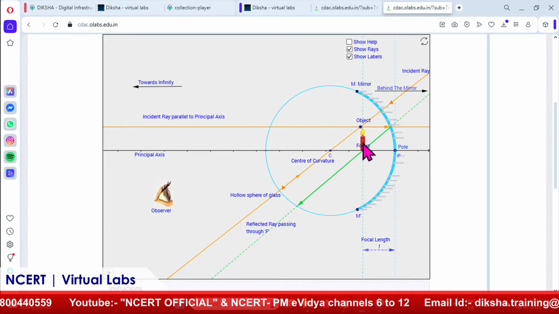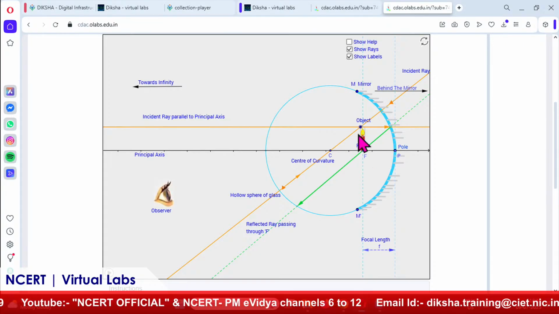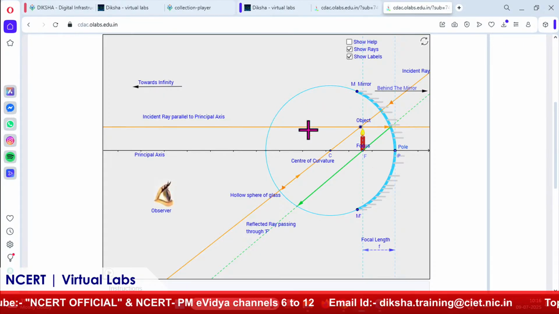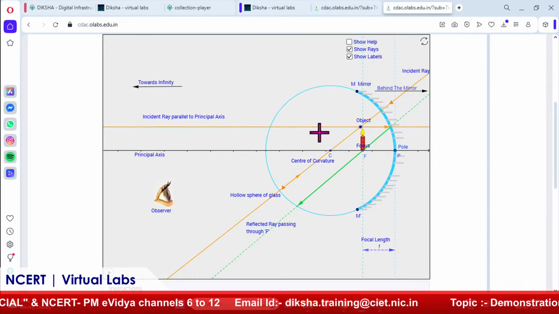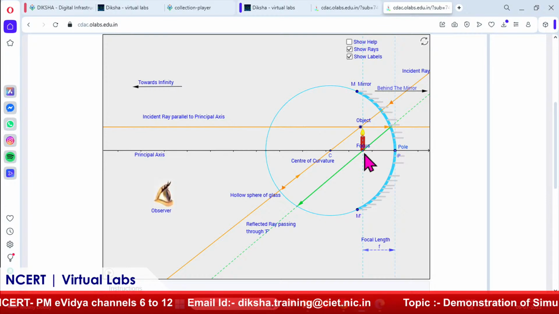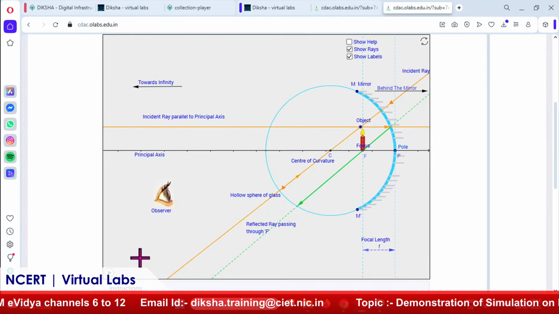Okay, right. Because the small source is kept at the focus, all the light is reflected in a parallel beam and gives a very strong beam, right. So, this is one of the applications. It is kept at the focus, and the image is formed at infinity.